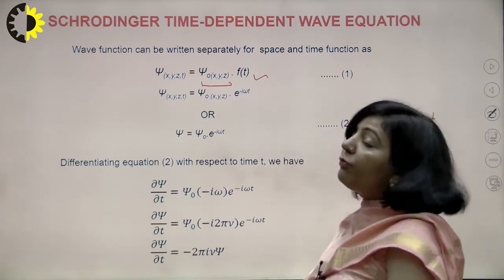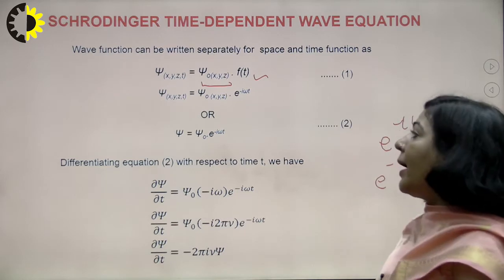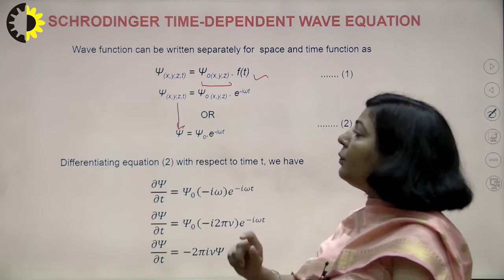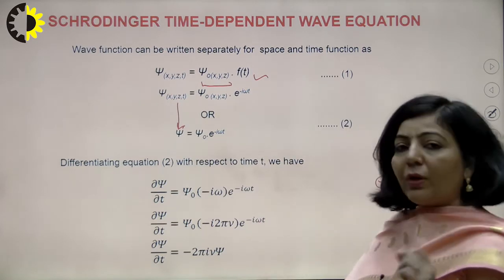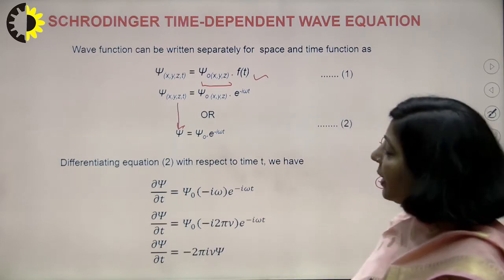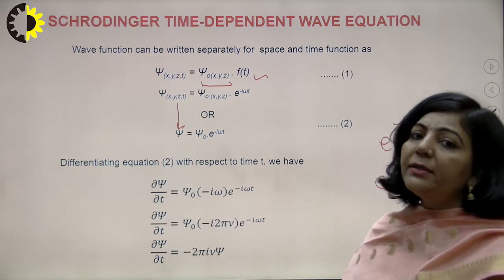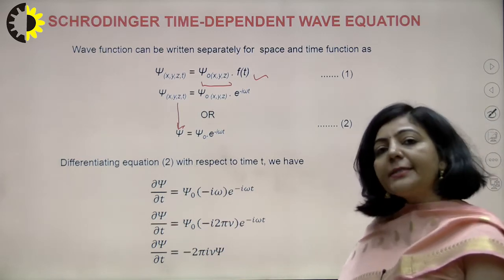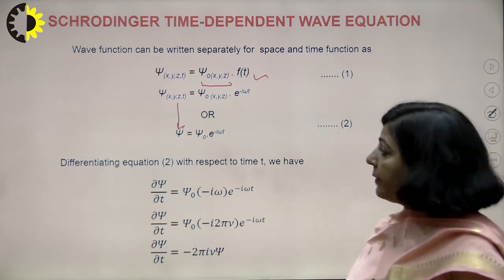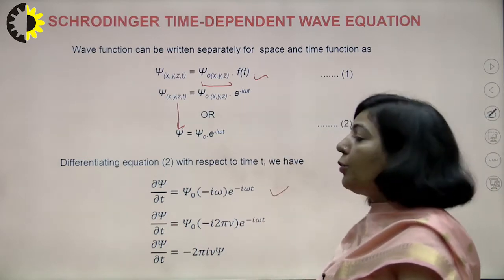You can consider any of these forms. So here this function f, which depends upon t, is taken as e raised to power minus i omega t. So you have psi as psi naught into e raised to power minus i omega t. What is the difference between the psi on the left hand side and the psi on the right hand side? The psi on the left hand side depends upon x, y, z and t, and the psi on the right hand side is independent of t, it depends only upon x, y, z.